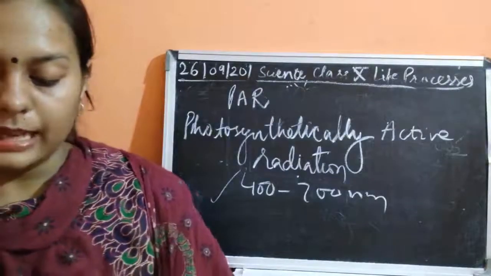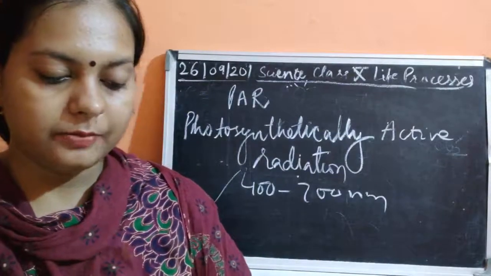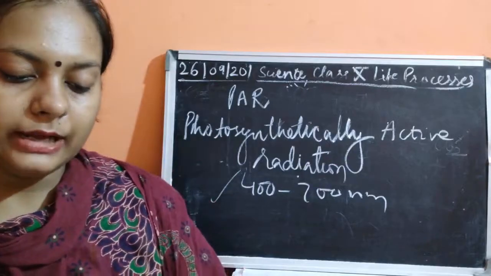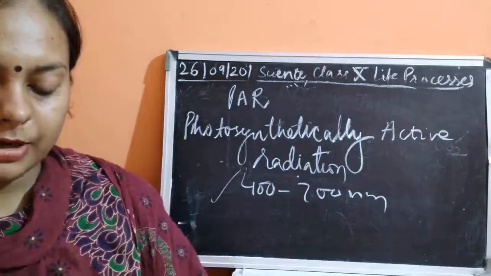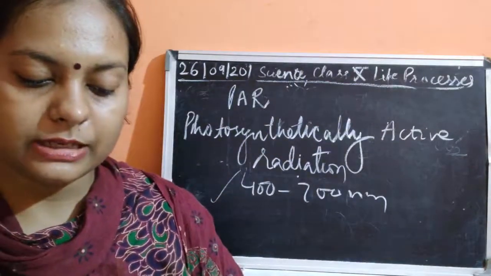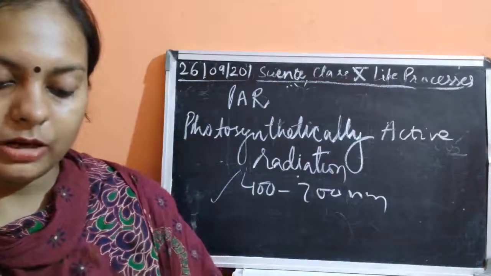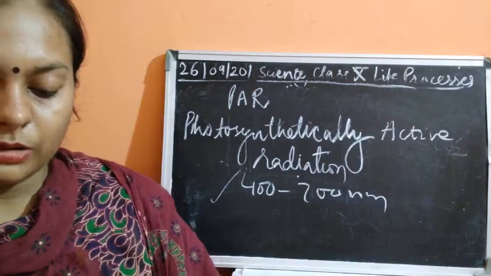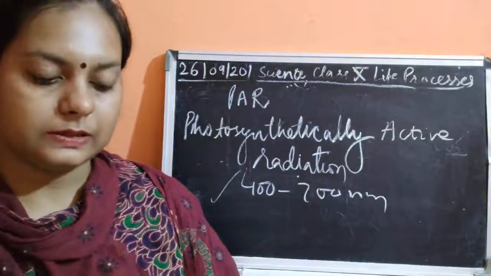Plants absorb light in the blue, violet and red parts of the visible light. Violet and blue light carries more energy as compared to the red light. Now the plants growing under the shade are mostly green, and some are violet in color. So there a lower rate of photosynthesis is happening.